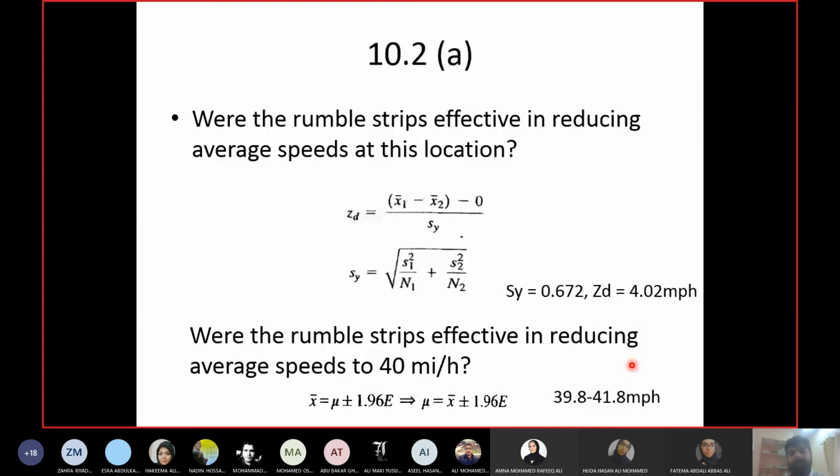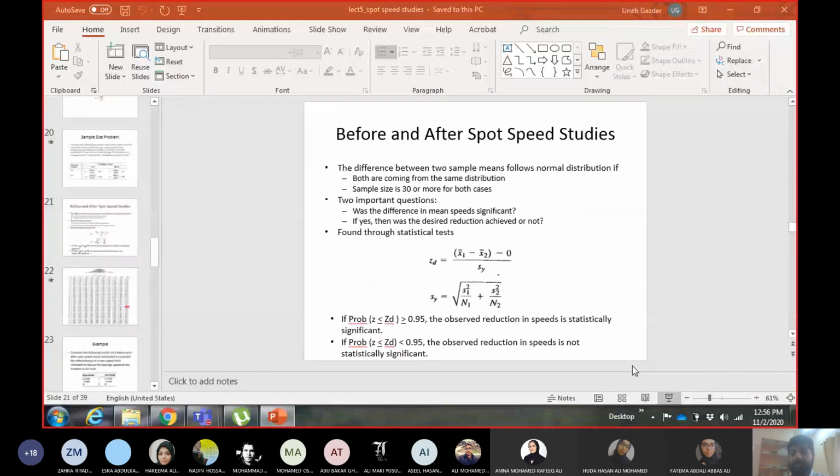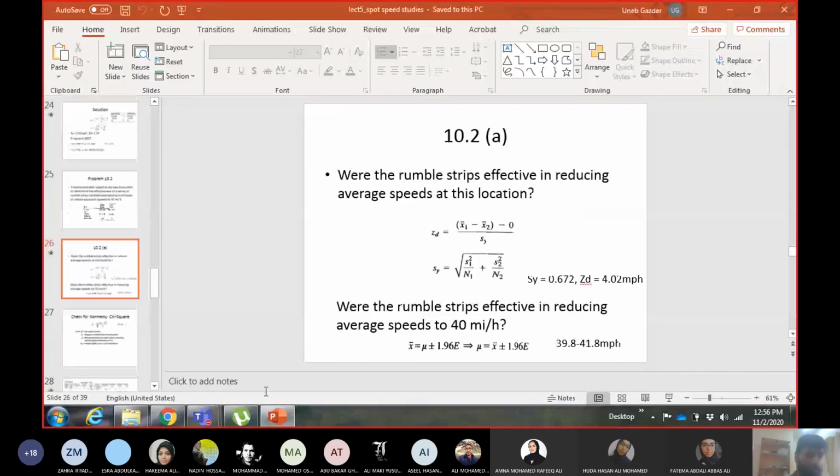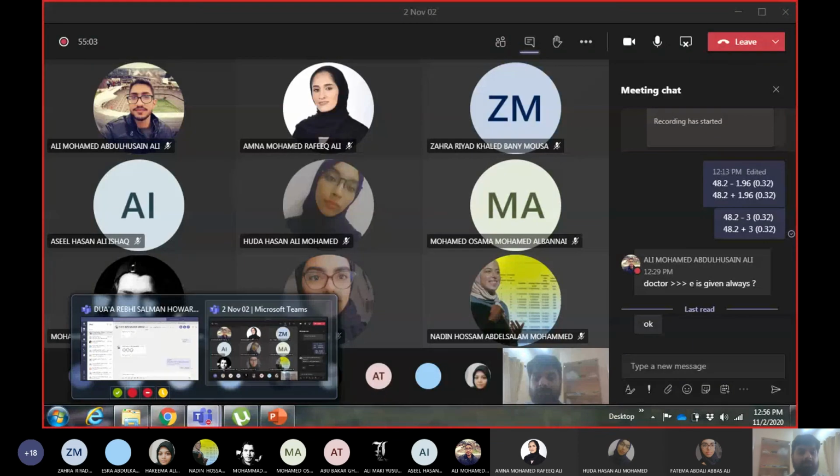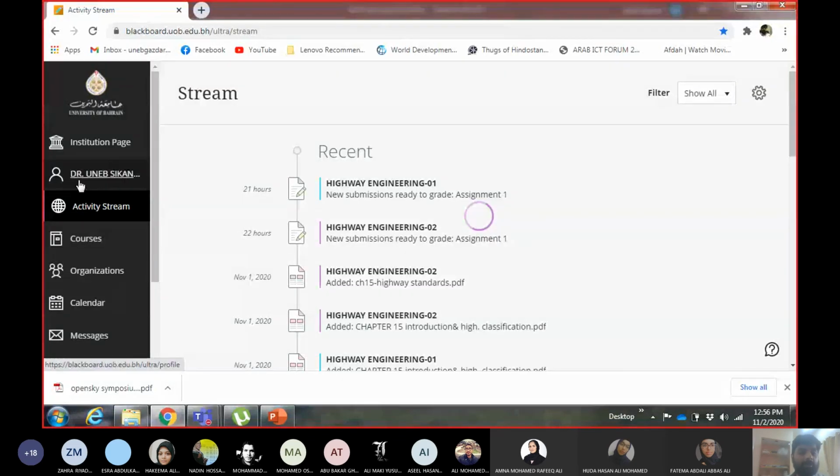I feel confident, seeing from the range, that there's a very high chance that the drivers are driving close to 40 miles per hour. So I will say yes, I did achieve the required reduction in speed. Now if there are any questions you can ask me, otherwise I will go for the attendance.